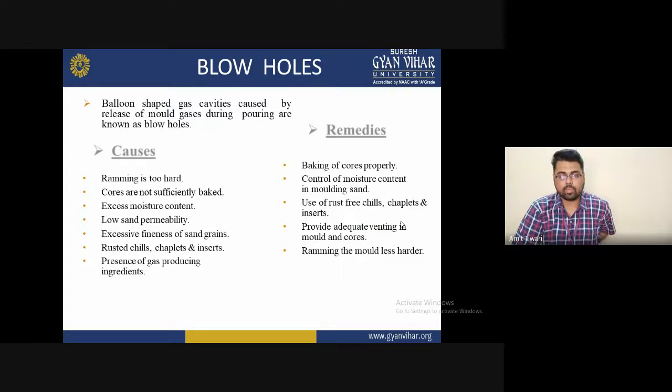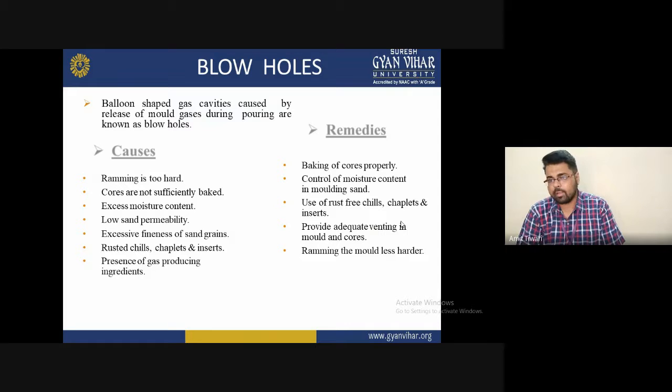Most of the time the sand grains are not excessively fine, because you can select a very large number of grains, which can increase fracture or internal cracks during solidification. So these are some problems that generally happen during casting.